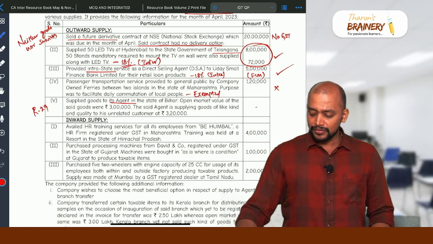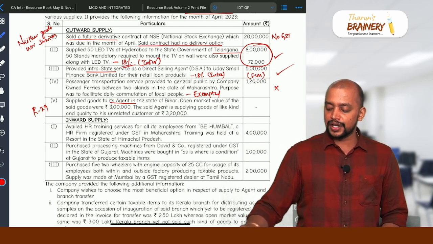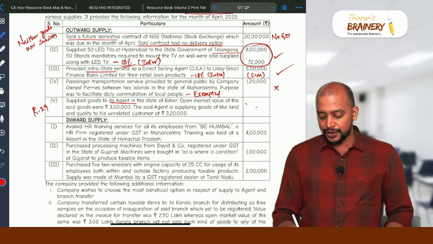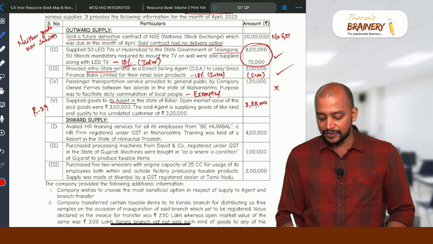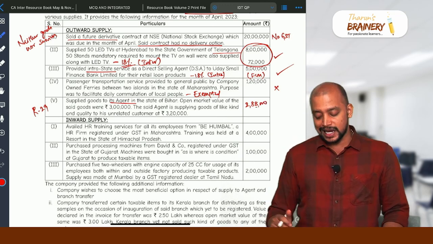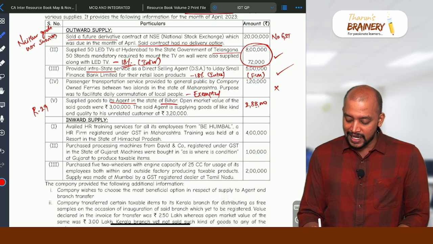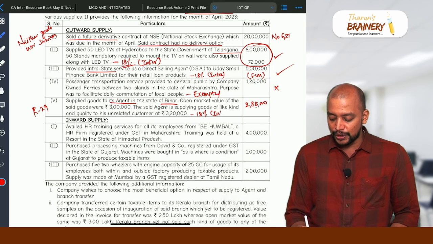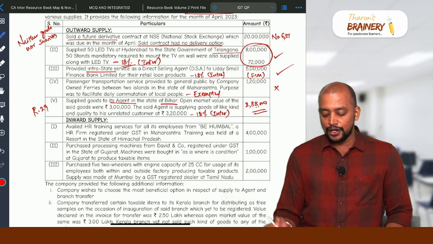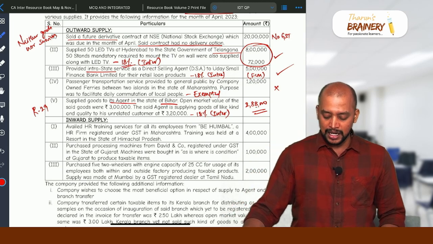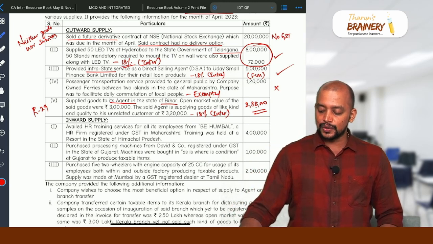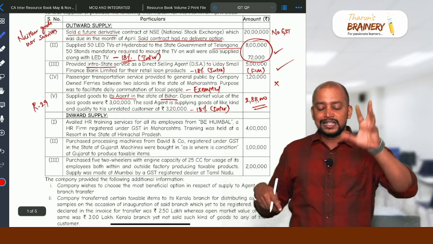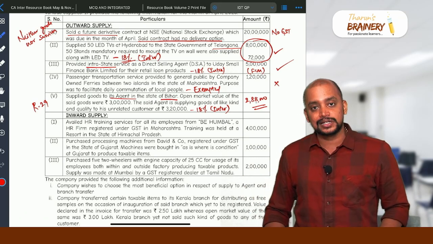In this case, the resale price is 3,20,000. 3,20,000 into 90% is 2,88,000. So at the option of the supplier with respect to each invoice, 2,88,000 will be taken. So it's not 3 lakhs, 2,88,000 will be taken. And to an agent in Bihar means it will be coming under interstate, chargeable to GST at 18%, but the value should be taken as 2,88,000. Remember, the reason being 3,20,000 into 90%, 2,88,000 will be taken. And based on this, we will get CGST, SGST and IGST liabilities.